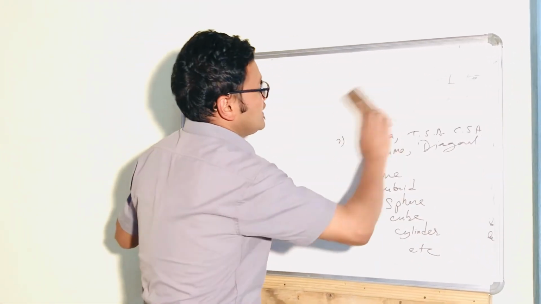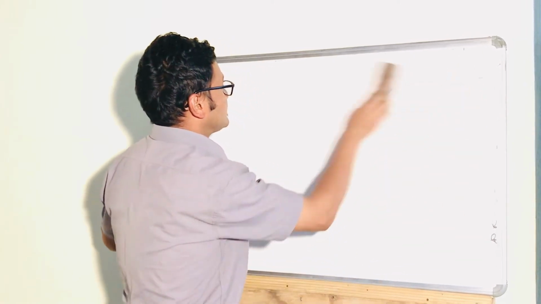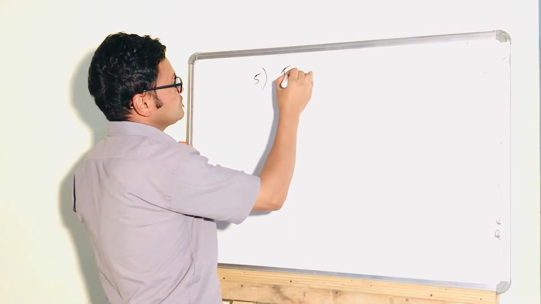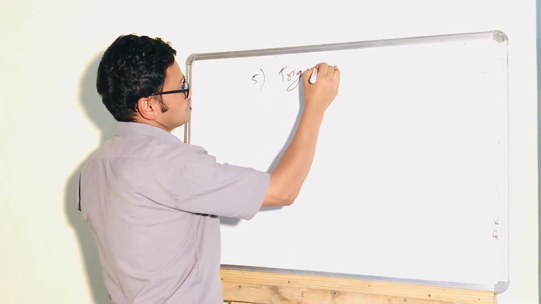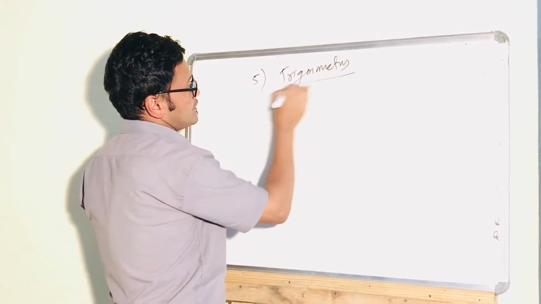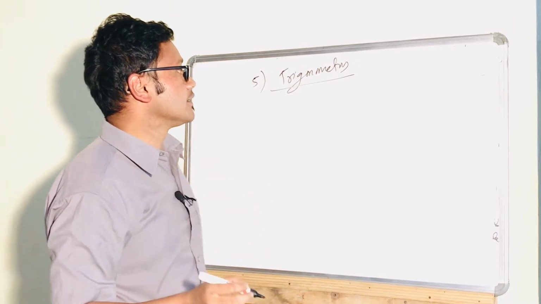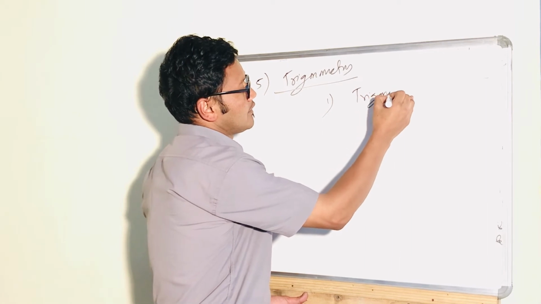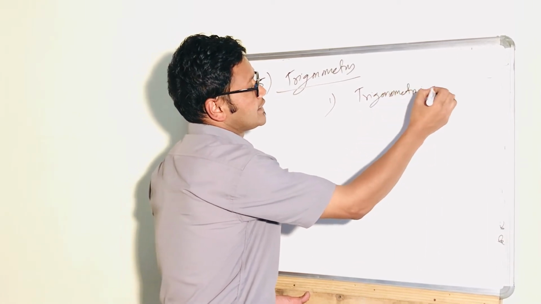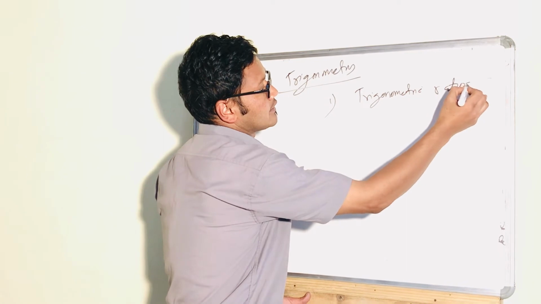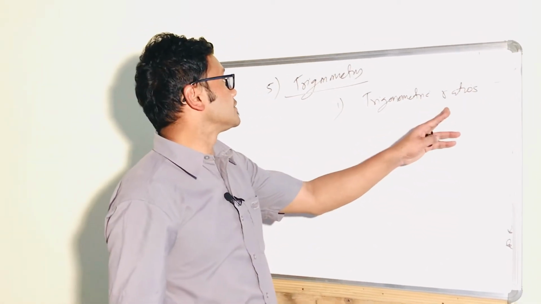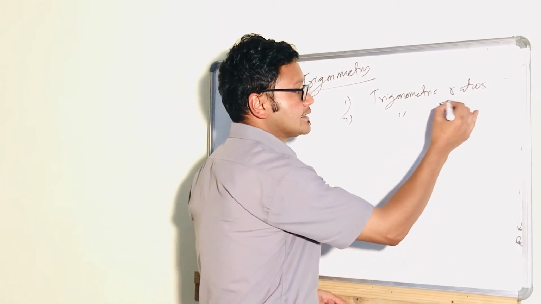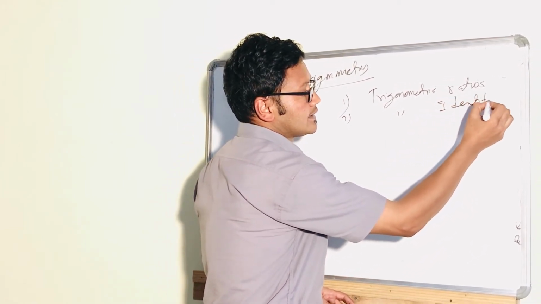Now number 5, trigonometry. In trigonometry there are many contents. We have to study the trigonometric ratios, and we have to find the trigonometric ratios. Number 2, we have to study trigonometric identities.